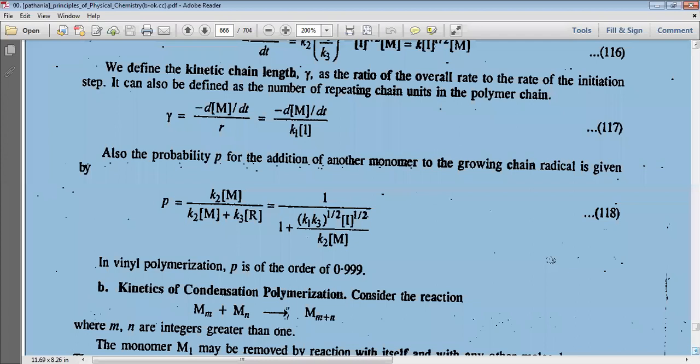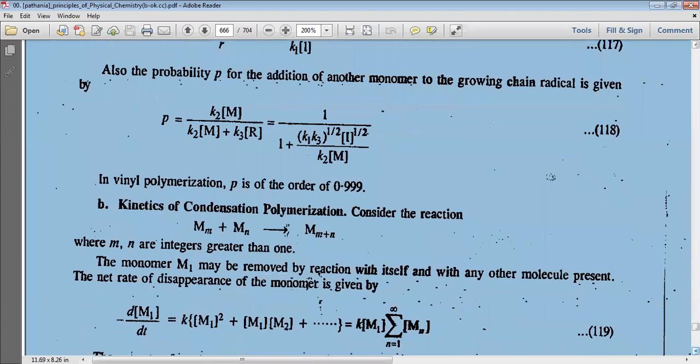Next, I will discuss the kinetics of condensation polymerization.